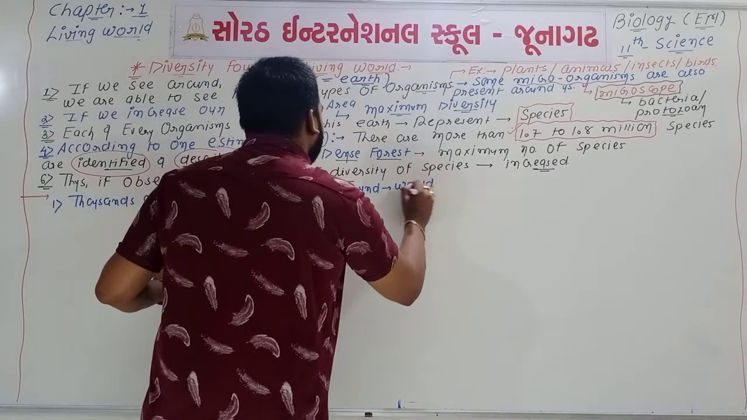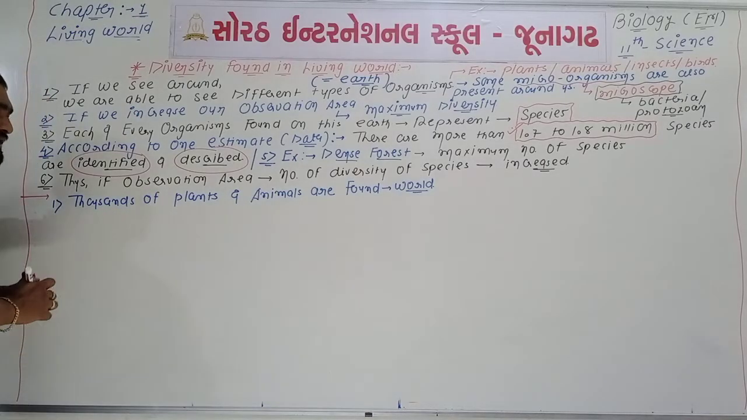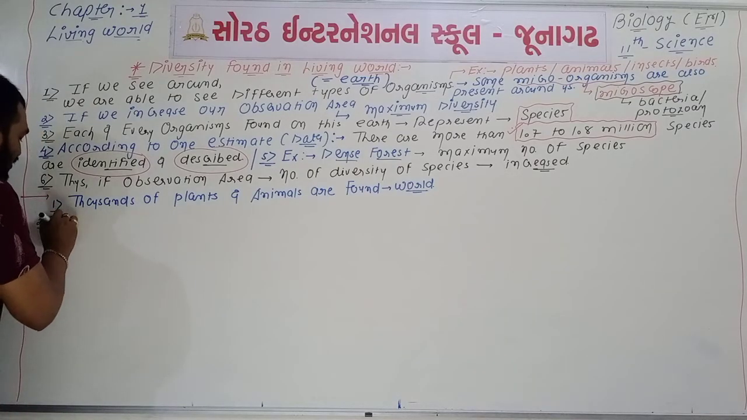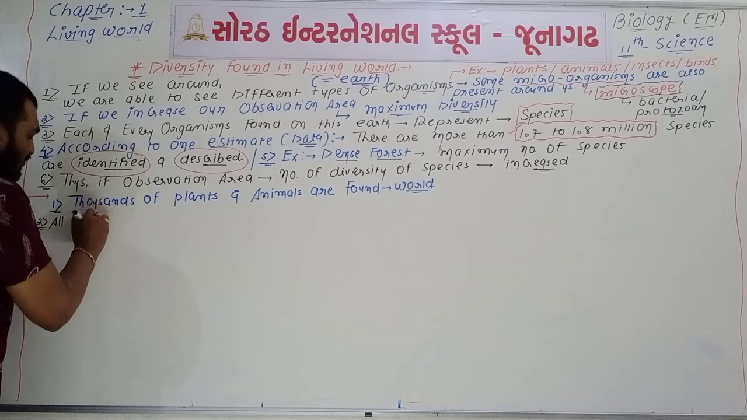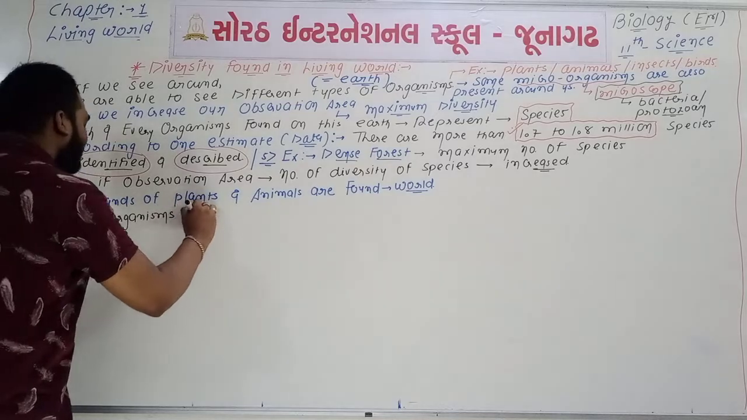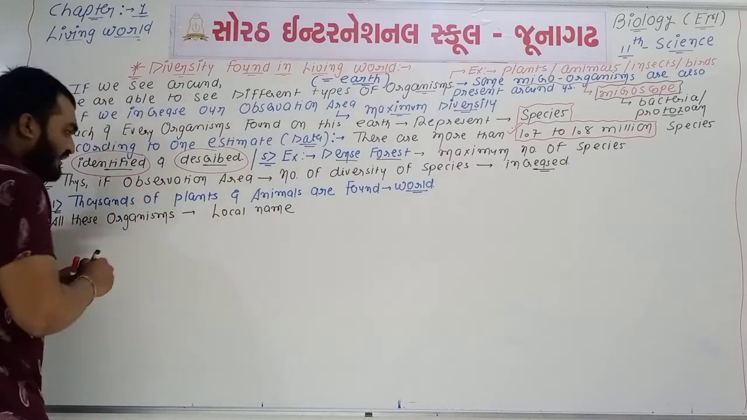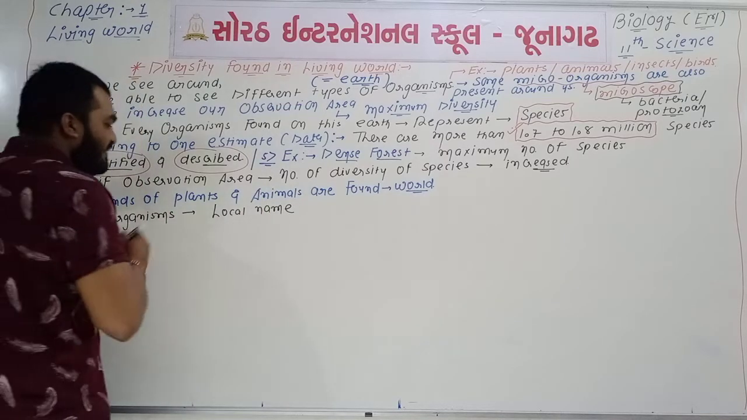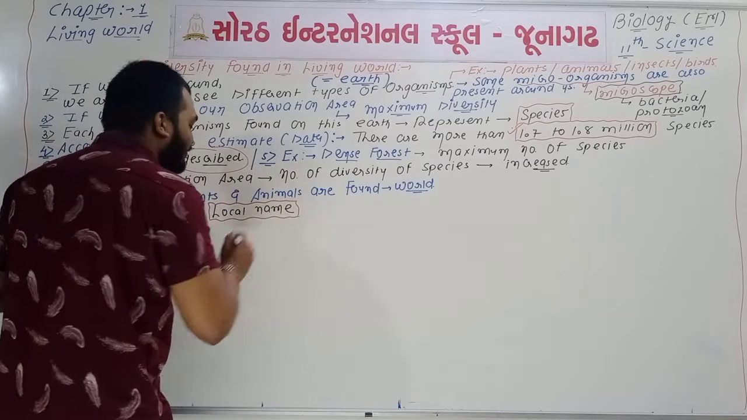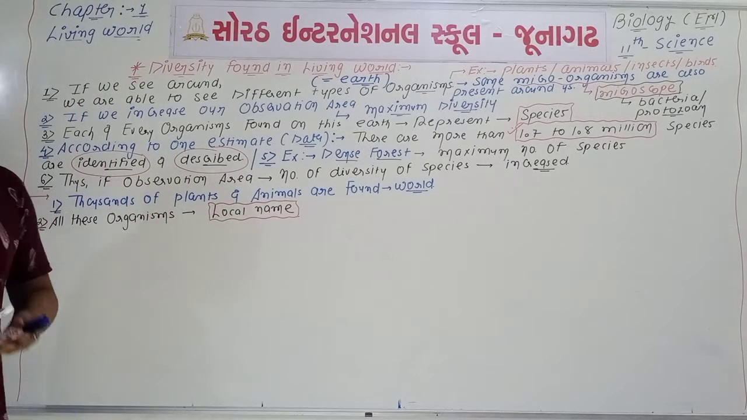We can say that thousands of animals, millions in numbers, thousands of plants and animals are found in this world. Point number 2, all these organisms have a local name. The local name will be different for different types of organisms. All these organisms are known by their local name.